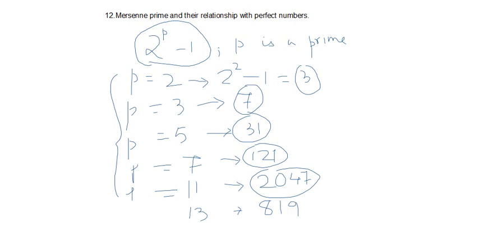Now, how they're related to the perfect numbers, we can come to that part. It was found that, for example, with six, what are the factors that we add to get six?